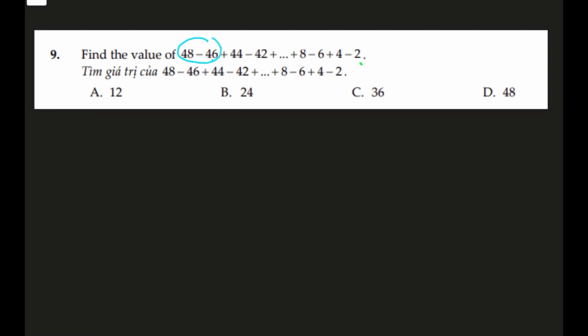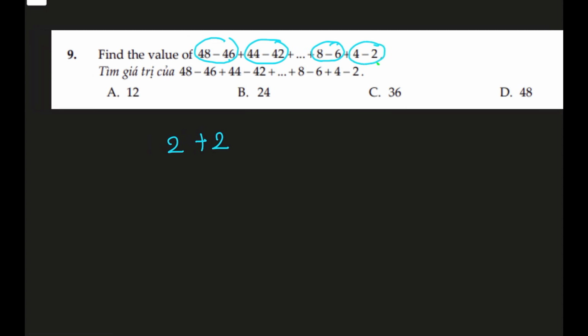But if we look at 48 minus 46, that pair is 2. Now the next 2 terms, if we put them together, 44 take away 42 is again 2. So actually, if we combine the whole series in pairs, every 2 terms is yielding 2. Now the only thing remaining is to work out how many 2s there are.